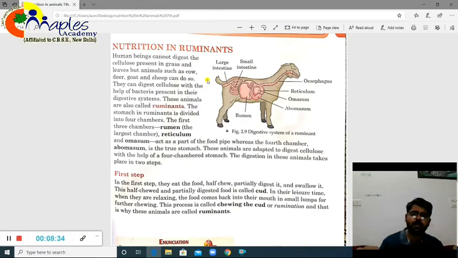So basically they are able to bring this food from the stomach to the mouth, so that it can be chewed again. And this process is called rumination. The process of bringing back the food from the stomach to the mouth to chew it again is called rumination. And those animals in which it is found are called ruminants, right? So on the basis of that only we can say.